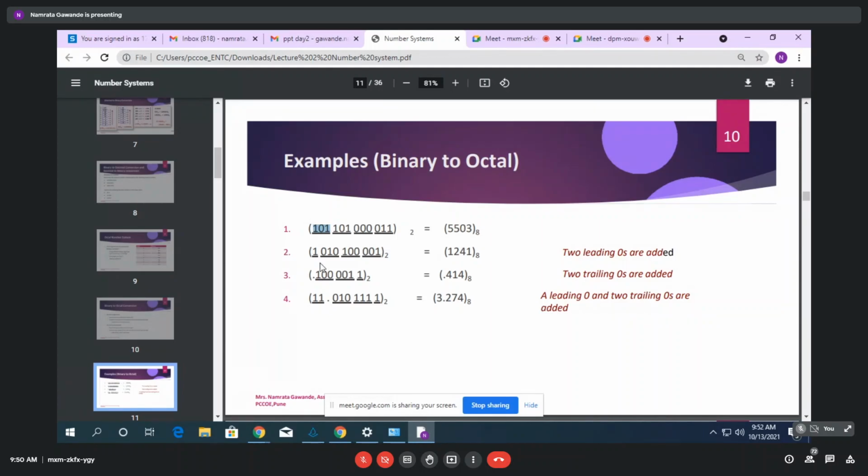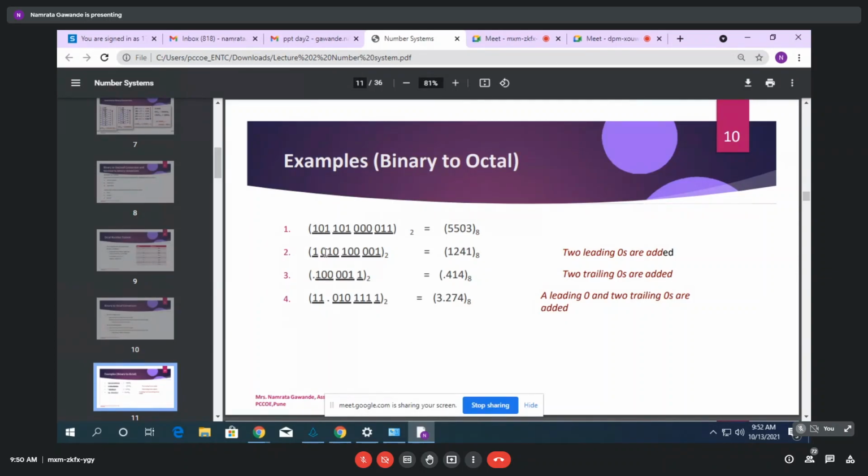Okay. Now for the next example, here is a group of 3, also a group of 3, group of 3. But here you can see only 1, right? In that case, you have to append two zeros. If you append two zeros, the number will not change in decimal, right? So the 3-bit representation of 1 is decimal 1. So the answer will be 1241. So here two leading zeros are added. Two leading means at the leftmost side.